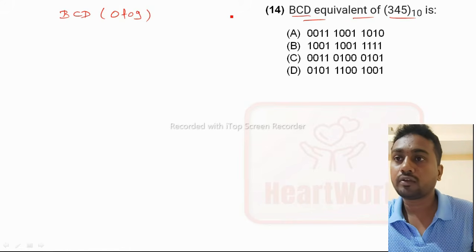If you write the code for 0 to 9, it will be 0000, 0001, 0010, 0011, 0100, 0101, 0110, 0111, then 1000 and 1001.